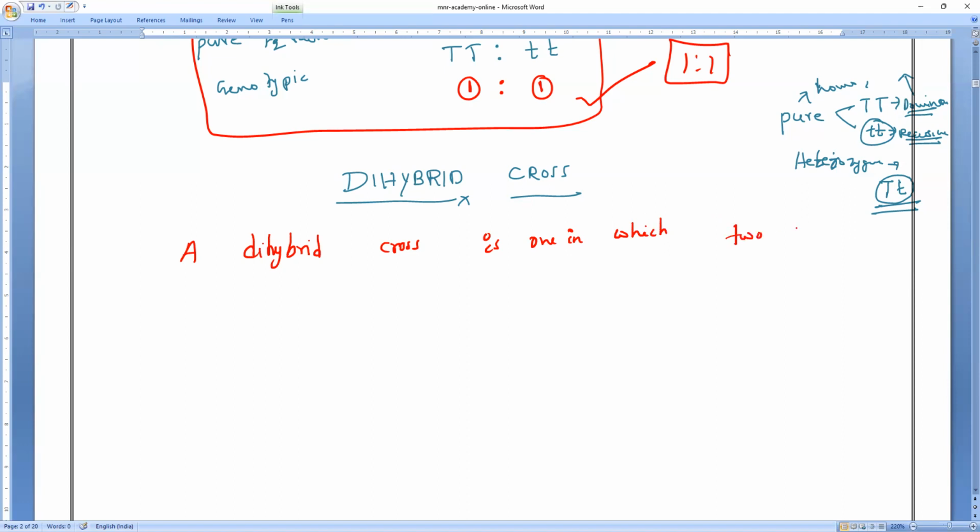In which two varieties. Now before monohybrid means only one variety. Now how many varieties everybody? Two varieties of pea plants. So means two contrasting characteristics. That is what you have to remember. Two pea plants having how many contrasting characteristics? Everybody? Yes, please. Two contrasting characteristics. Clear? Characters are crossed